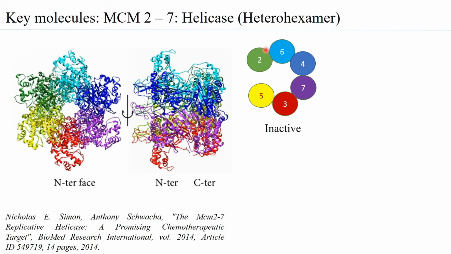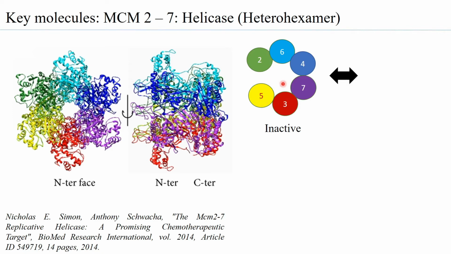And what is observed is that at the interface of every subunit binding to each other is the ATPase activity, plus all the 6 have the ability to unwind DNA because each one has an active site to unwind the DNA and interact with the DNA.